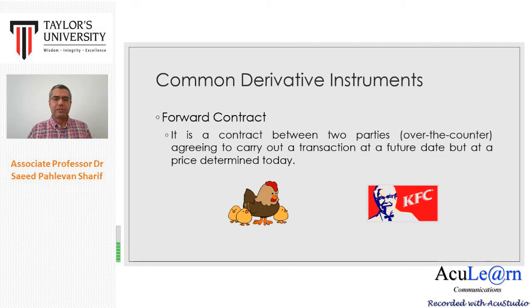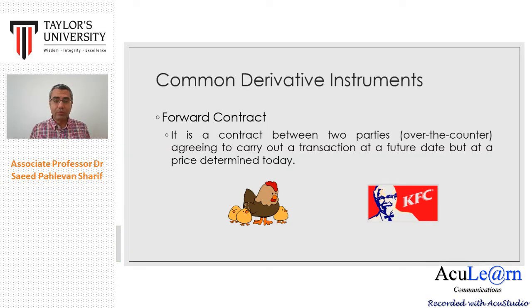So it's a very clear, detailed contract. They will agree on these terms, and then they will just go back to their normal operation. Then on 1st of July, in my example, which is the maturity date, they will complete the transaction. For example, the farmer will deliver 1,000 kilo of chicken to the warehouse of KFC, and then KFC will pay for 1,000 kilo of chicken at 10 ringgit per kilo. And this is forward contracts.